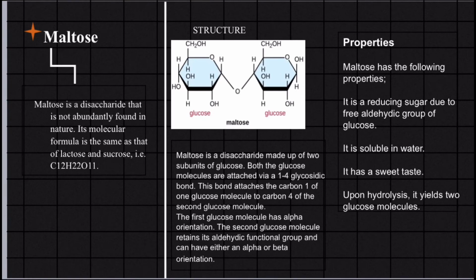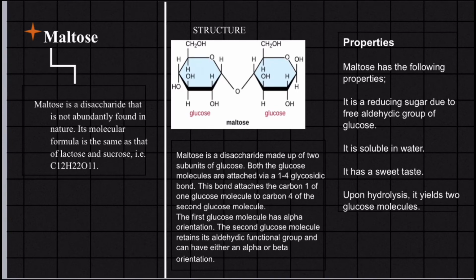Maltose. Maltose is a disaccharide that is not abundantly found in nature. Its molecular formula is the same as that of sucrose and lactose. Maltose is a disaccharide made up of two subunits of glucose. Both the glucose molecules are attached via a 1 to 4 glycosidic bond.